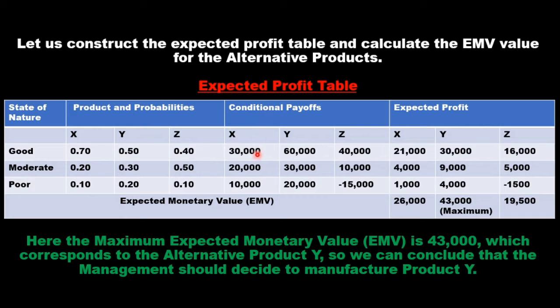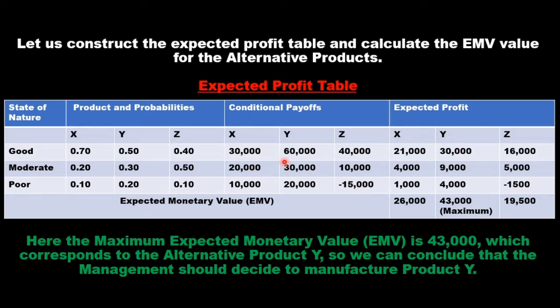Then the conditional profit was also given. Conditional payoff values were also given in the question. If we are manufacturing product X and the market is good, we are expected to earn a profit of 30,000 rupees. Similarly, if we manufacture product Z and the market remains poor, then we are going to lose 15,000 rupees.